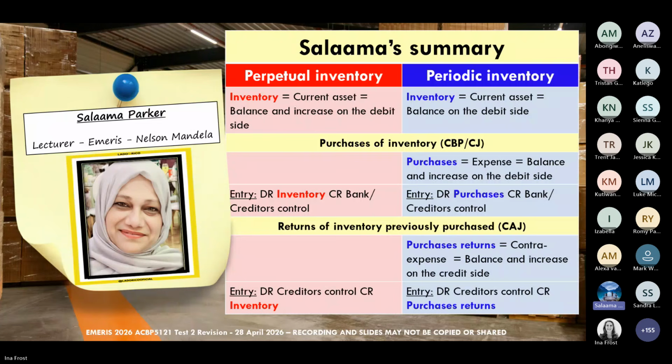Very important that Ina went through now. Again, please just remember that inventory equals current asset, and that's why again I'm taking you through the rules. And if you know it's a current asset, you'll know it has a debit balance. A debit balance increases on the debit side. Okay. And then in the periodic inventory system, again, it's a current asset, right? The balance is on the debit side. Okay, but it's when we actually now try to process the transaction.